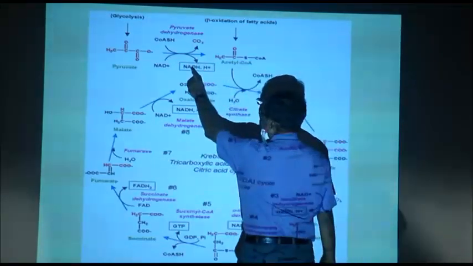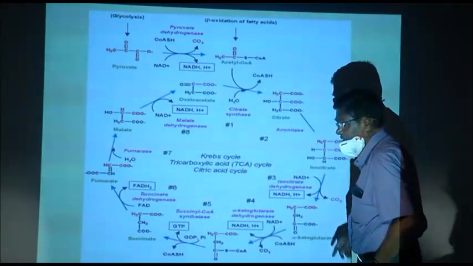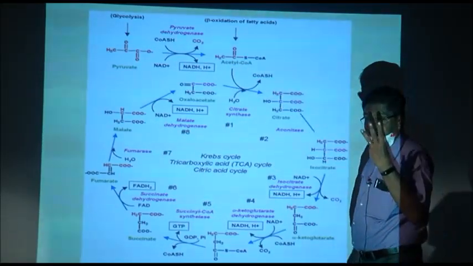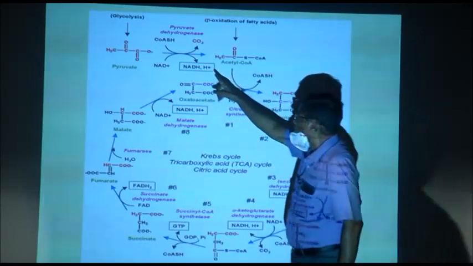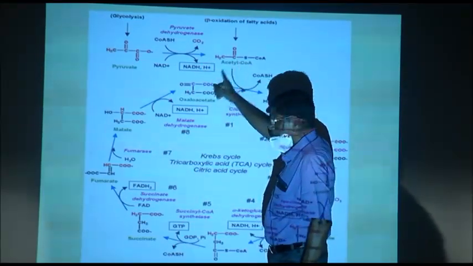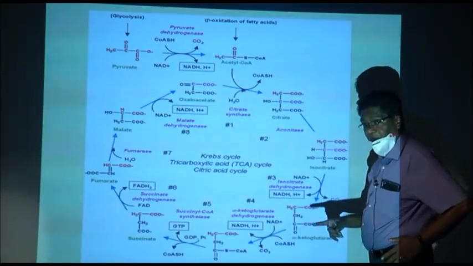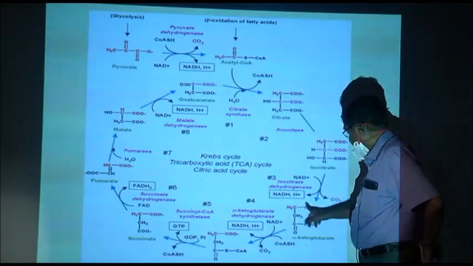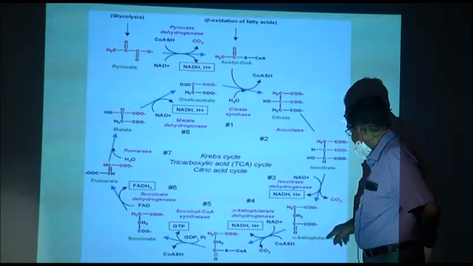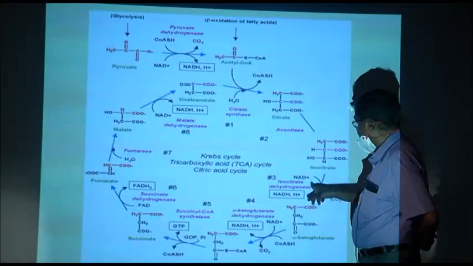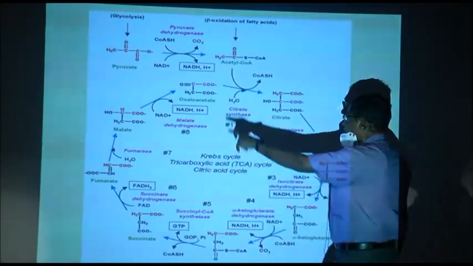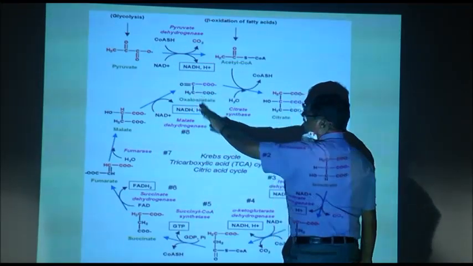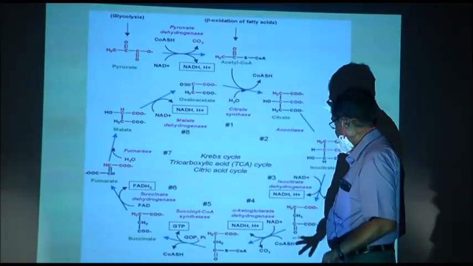This is the first carbon dioxide and this is the second carbon dioxide. How many carbons were there in pyruvic acid? 3. The first is lost here, so it became 2 carbon. The second is lost here. How many carbons of pyruvic acid are here now? Only 1 carbon. This is alpha ketoglutaric acid. So, another NAD is used. 1 NAD here, that means 2, and 1 NAD previously.